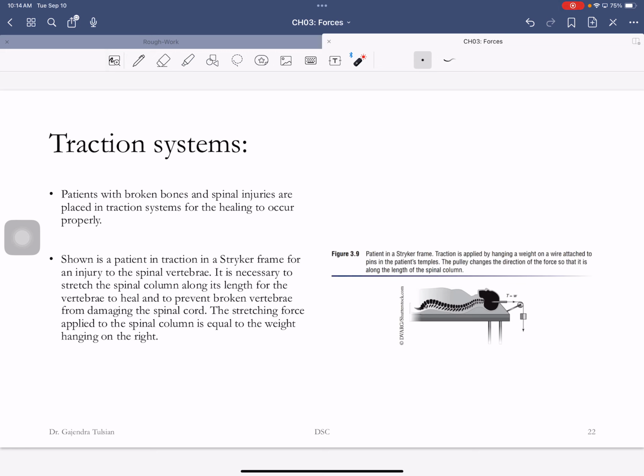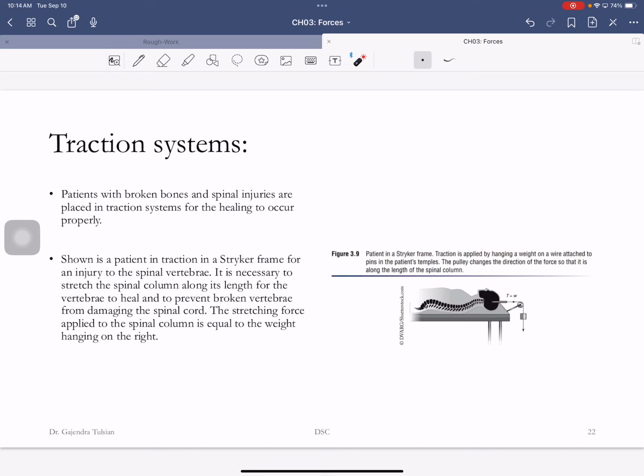while the bones heal. Okay, so this is called a striker frame. Has anybody seen this? Nobody? Very old. In old ways. Okay. Well, anyway, what you have to do is keep the backbone stretched while the bone heals.